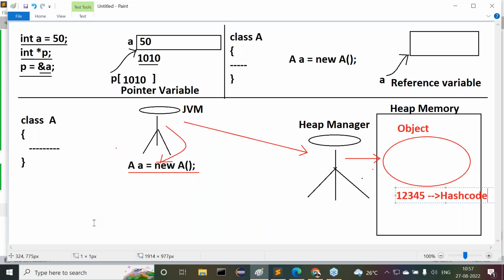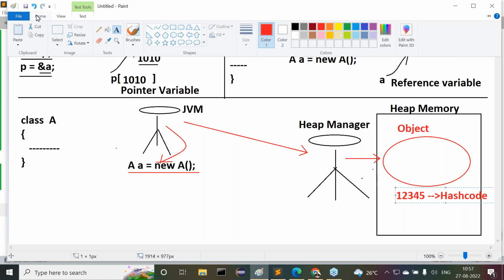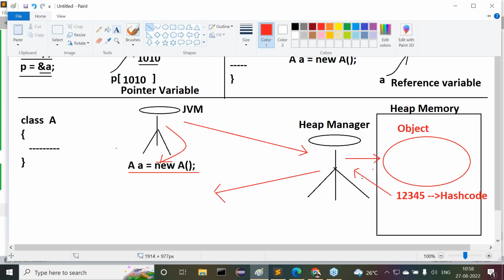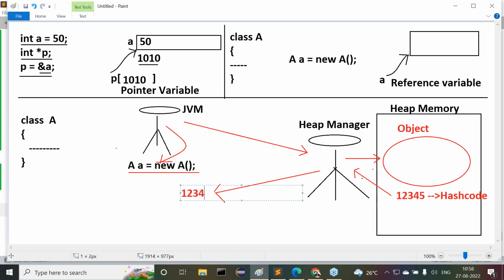Whenever heap manager has created the hash code value for this object, immediately heap manager will take this hash code value and send it to the JVM, say for example 1, 2, 3, 4, 5.